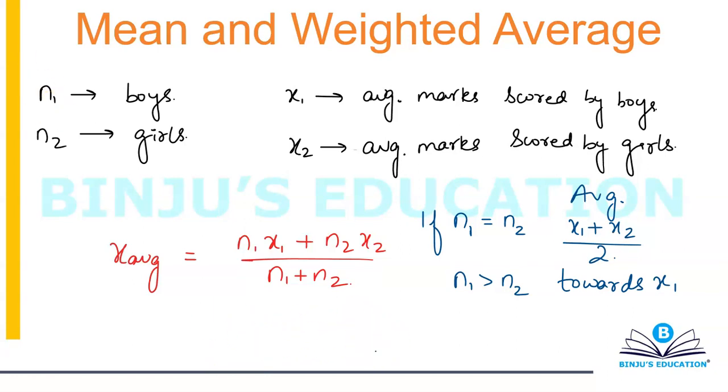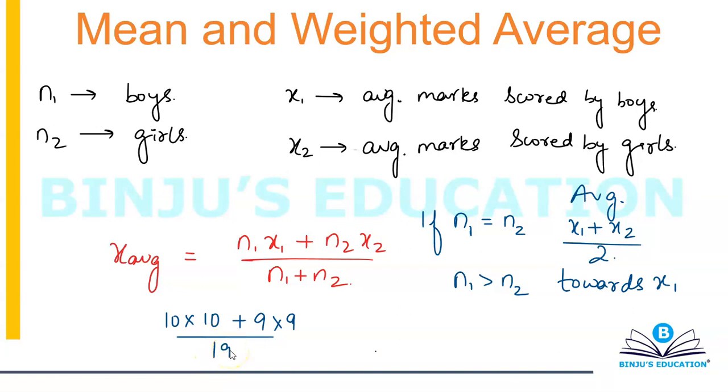Let's take number of boys to be 10. Average marks scored by boys also to be 10. Number of girls to be 9. Average marks scored by girls also to be 9, and divided by 10 plus 9, that's 90.